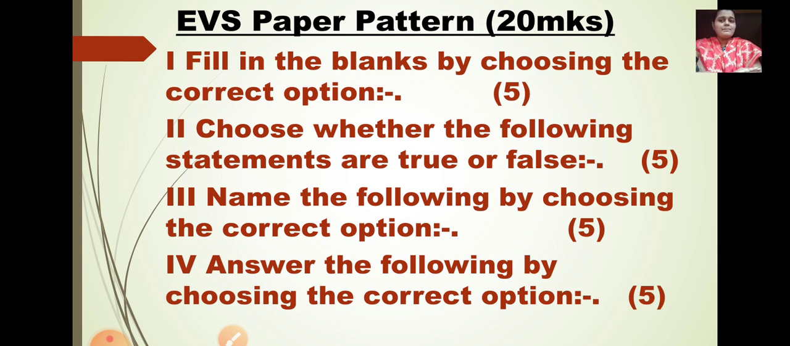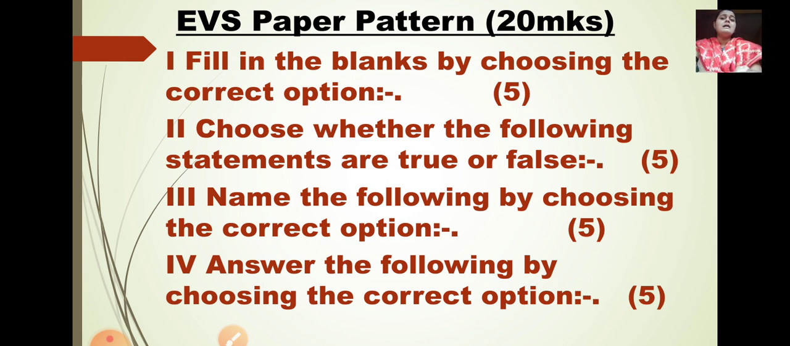The first Roman number: fill in the blanks by choosing the correct option. You are going to get 5 sub questions in that, so that will be of 5 marks and you will get options in that. So you have to choose the correct option. Second Roman number is choose whether the following statements are true or false. Again 5 sub questions in that, and that is also of 5 marks.